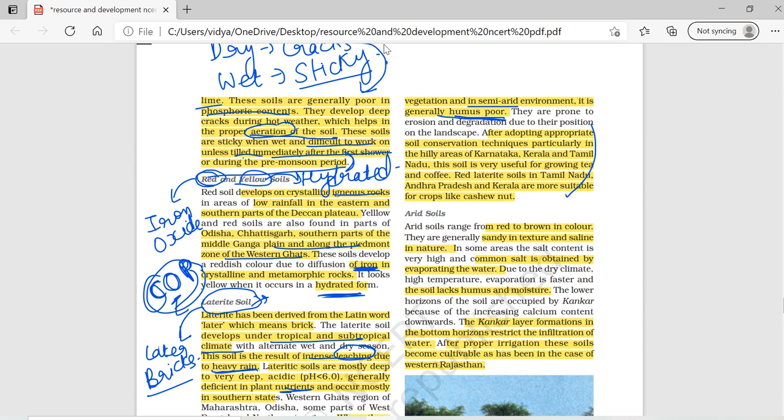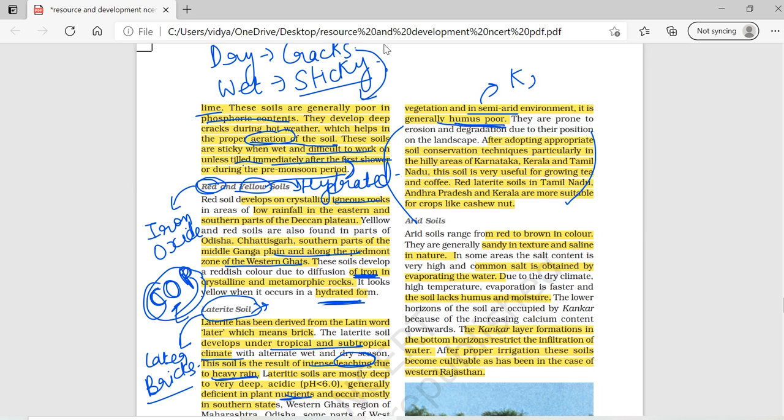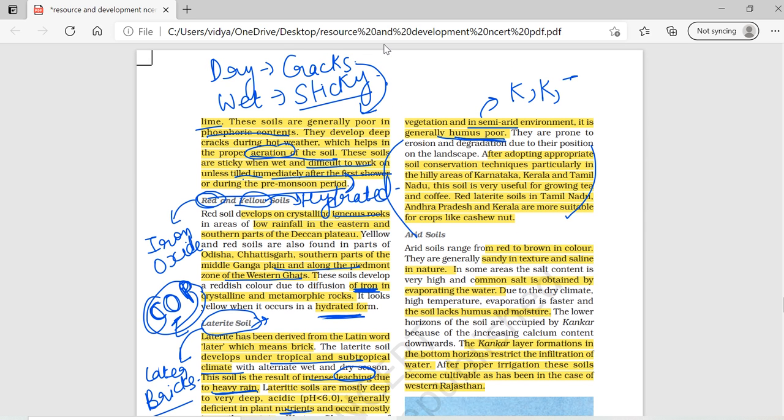After proper techniques, in the southern states like Karnataka, Kerala, Tamil Nadu, Andhra Pradesh, right? So in all the southern states, after soil conservation techniques, they are practicing cultivation here. They grow cashew nuts. Then this type of soil supports coffee, then tea, right? So it is used for growing coffee and tea.